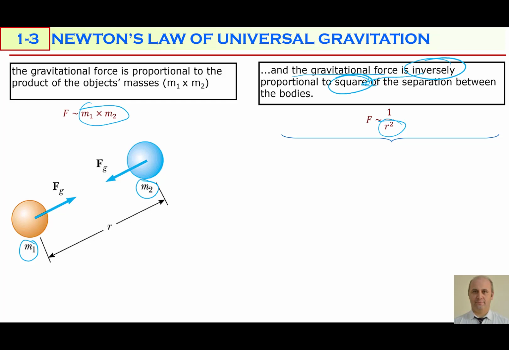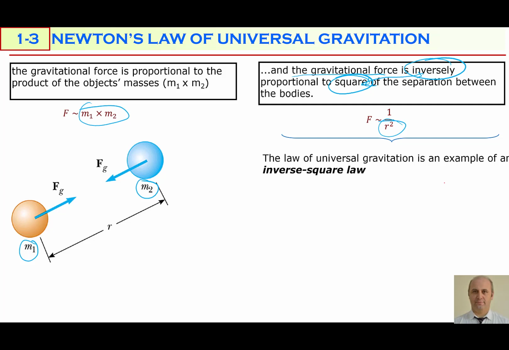Because the gravitational force changes with the inverse square of the separation, this law in physics is known as the law of universal gravitation. Universal gravitation is an example of an inverse square law, because the force changes by the inverse square of the separation between the bodies.